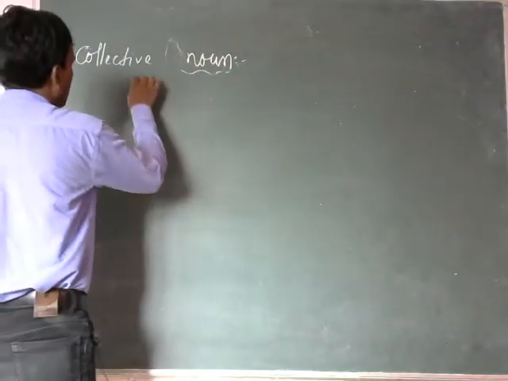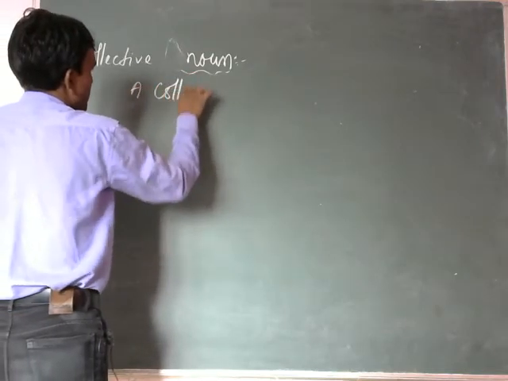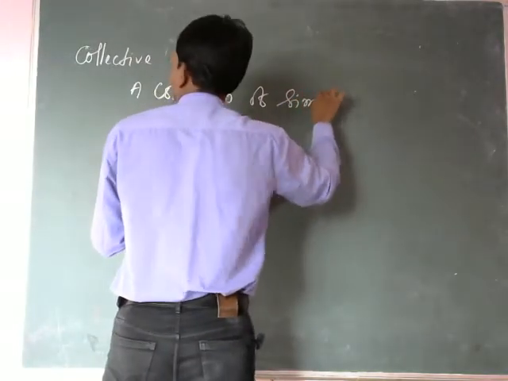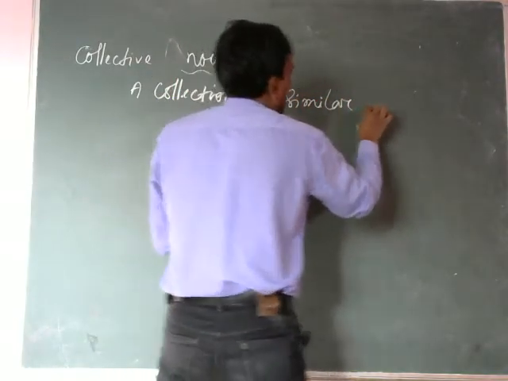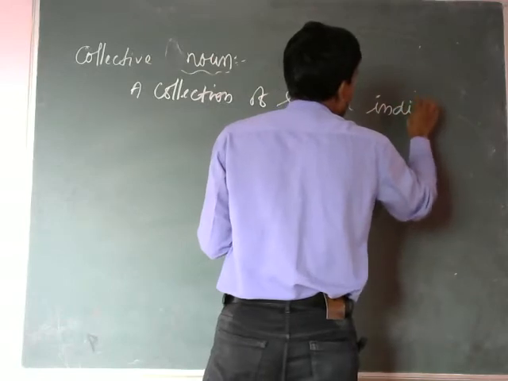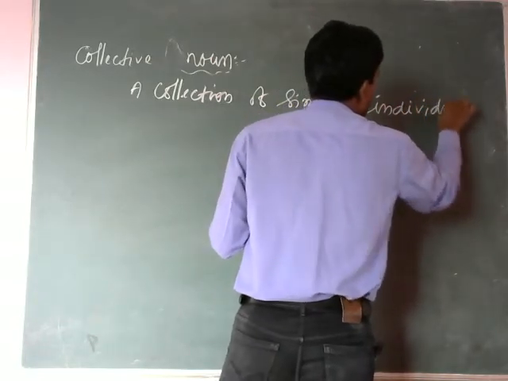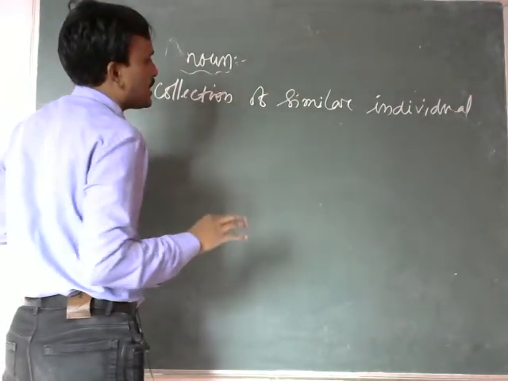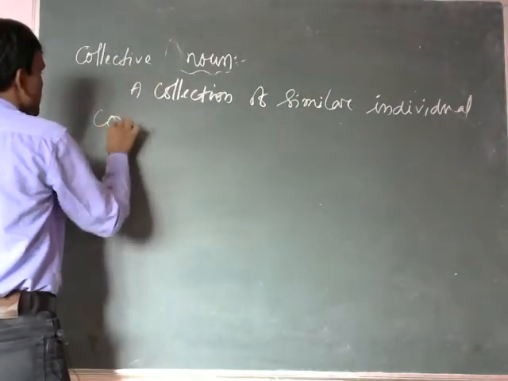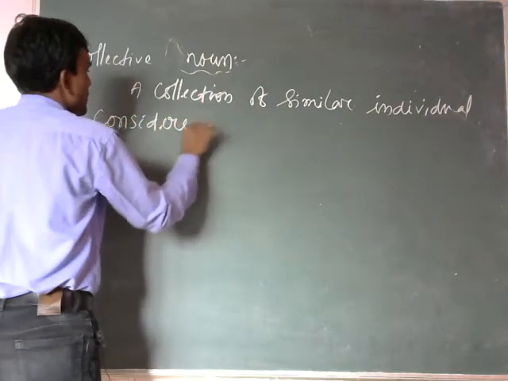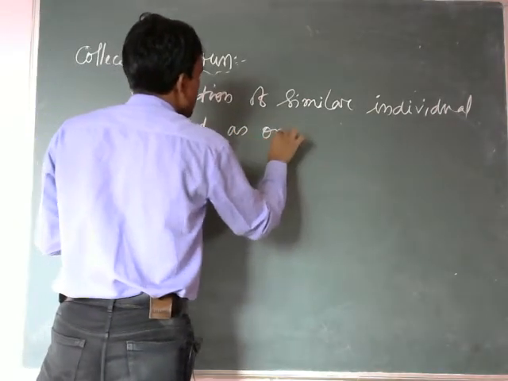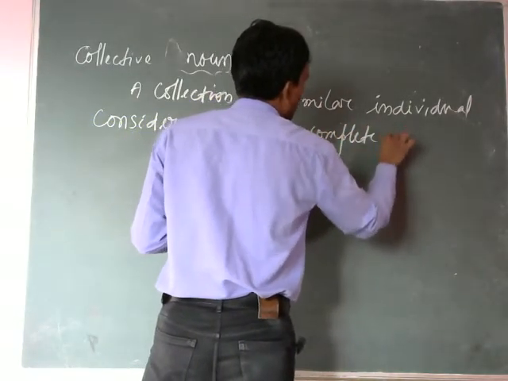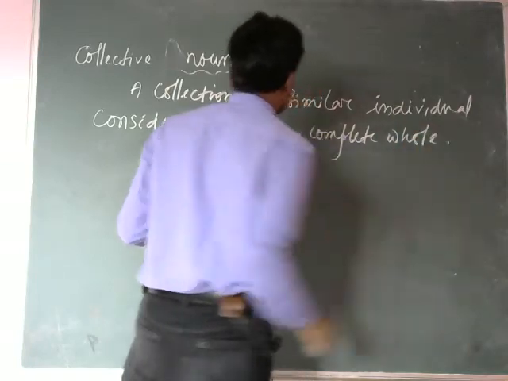Look here. A collection of similar individual considered as one complete whole.